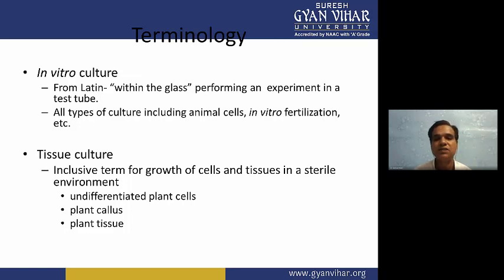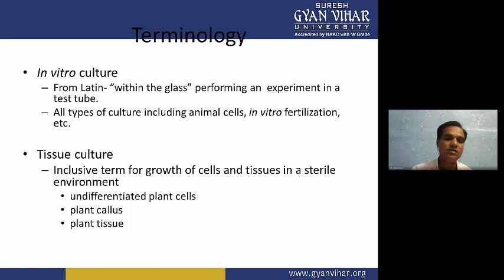If you are using normal glass, it will crack when you put those glasswares at high temperature. So when you are culturing in in vitro condition, the glasswares should be borosilicate, and plasticware should be heat stable up to 121 degrees centigrade, and should not be damaged at 120 or 130 degrees centigrade.